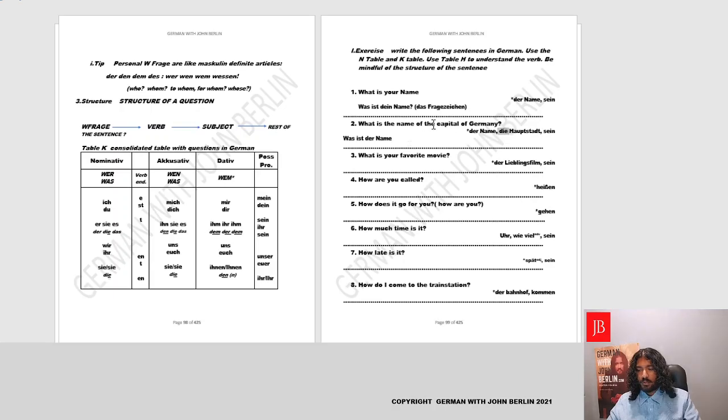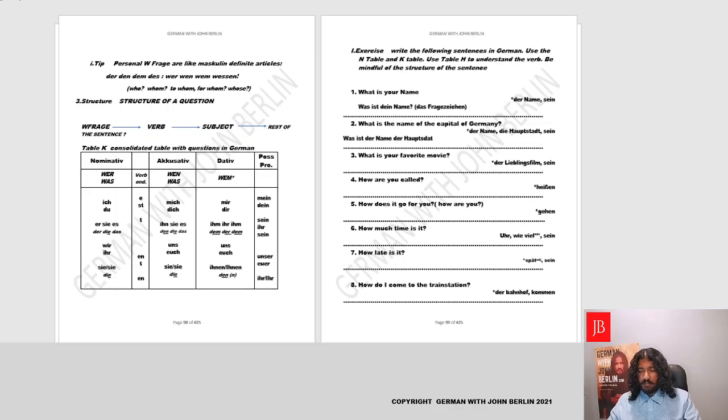So we could also use genitive, whose name, and we could say whose is basically the genitive, des, der. Capital is feminine, so we could say der Hauptstadt, that's capital, main city. Was ist der Name der Hauptstadt of Germany?